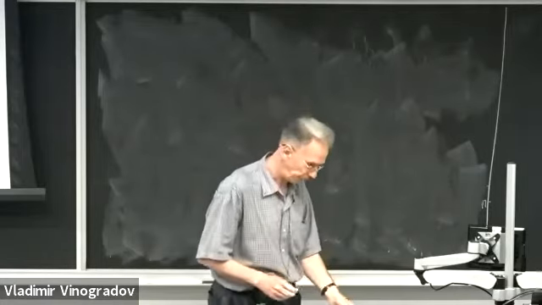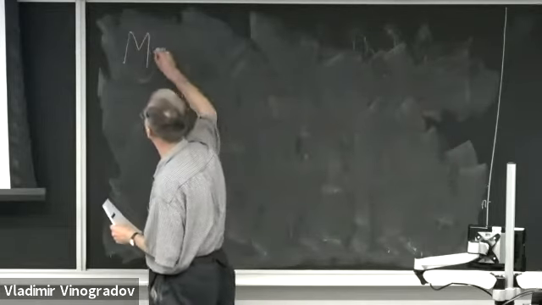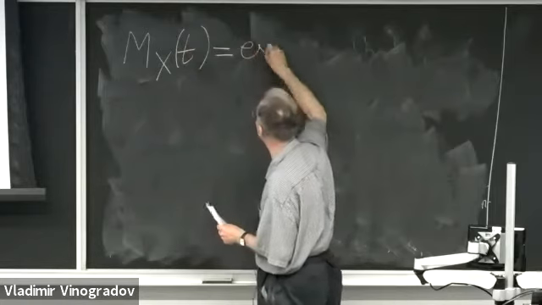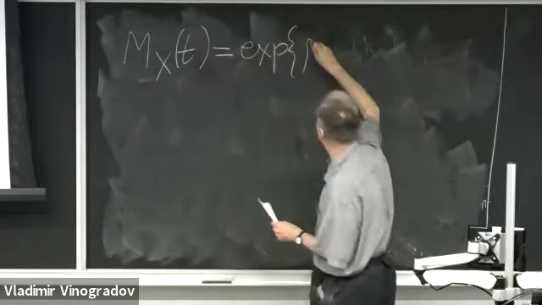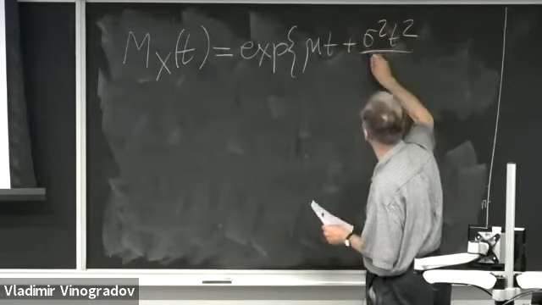Okay, so MX of t is the exponent of mu t plus sigma squared times t squared over 2.